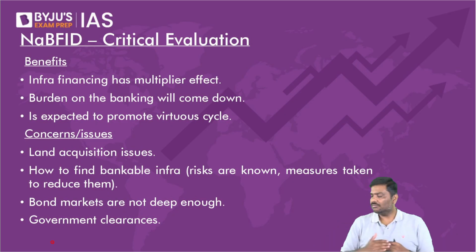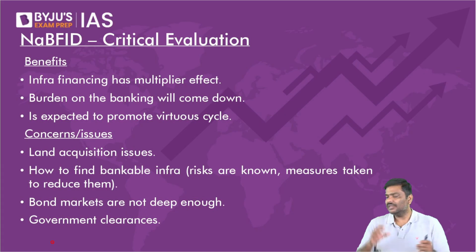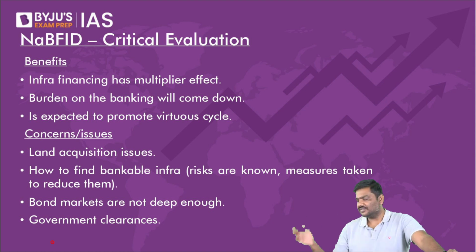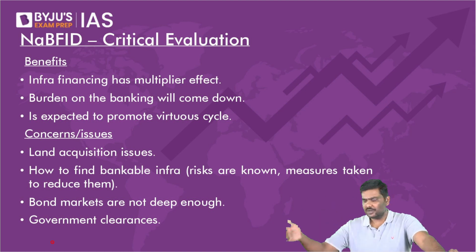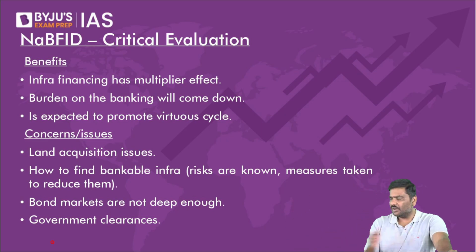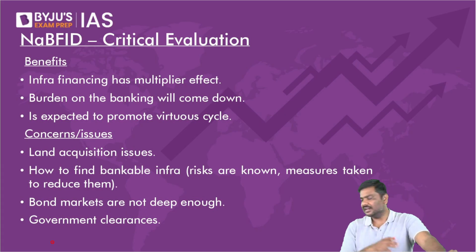Now, before moving to non-performing asset, they will wait for 90 days, correct? And in case of 90 days, again, there's a classification. Special mention account 0, special mention account 1, special mention account 2. If the default is for 30 days, then it is SMA 0. From 31 days to 60 days, it is called SMA 1. And 61 days to 90 days, it is called SMA 2.